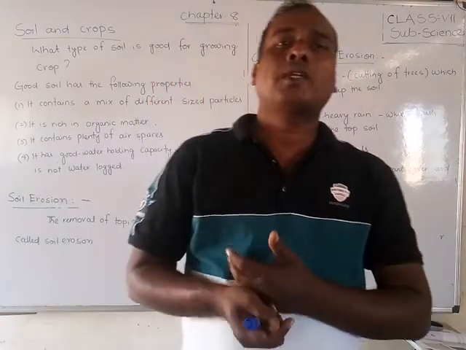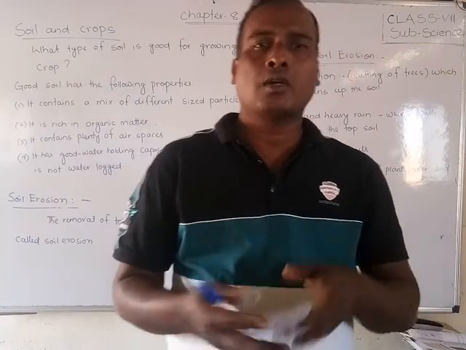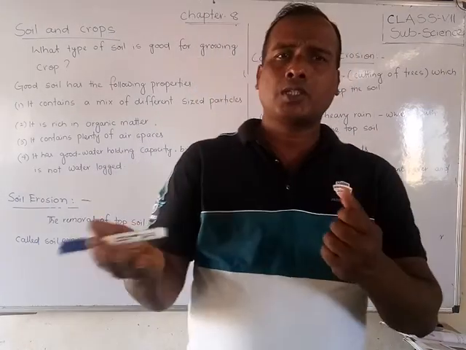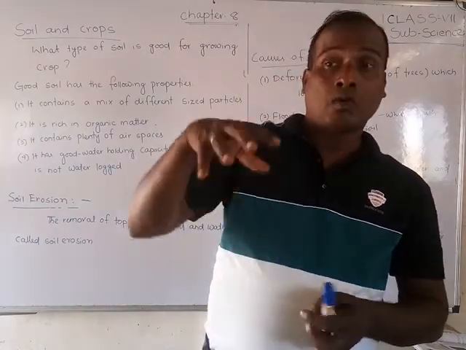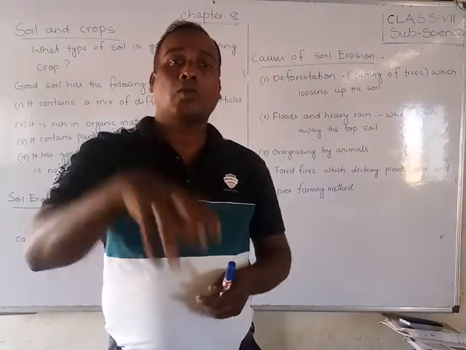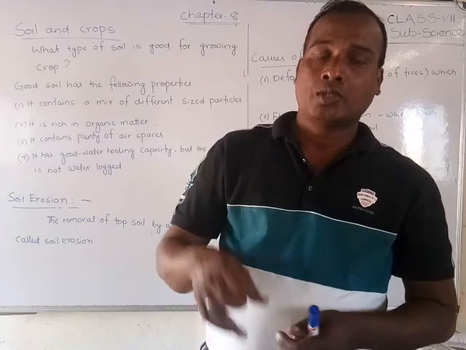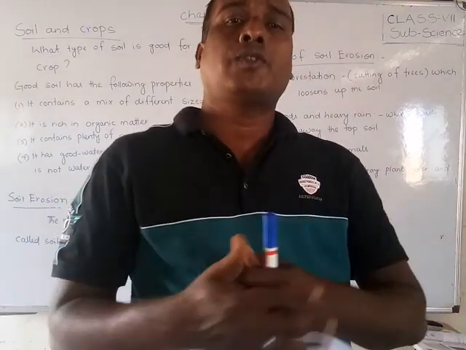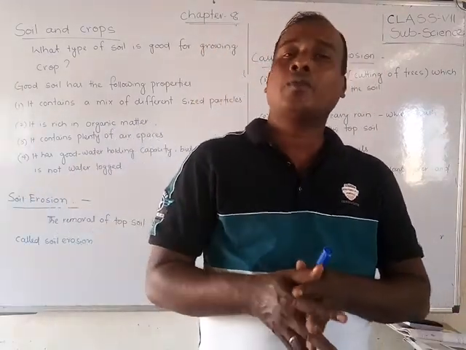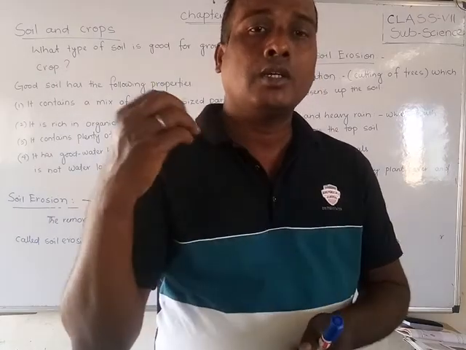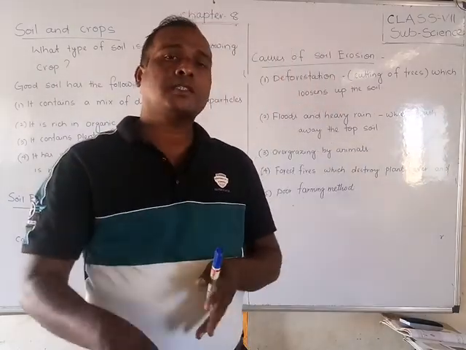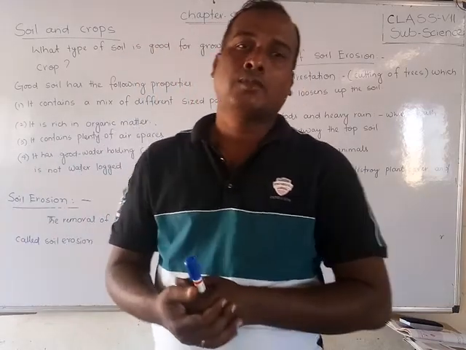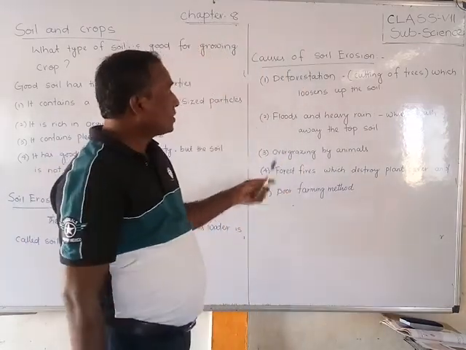If the population increases, they need wood and they need land for the crops, so they will cut the plants. Plants hold the soil with their roots, so when air or water flows, the soil does not move from that place. Because the plants can hold the soil. Second thing, students, is deforestation.